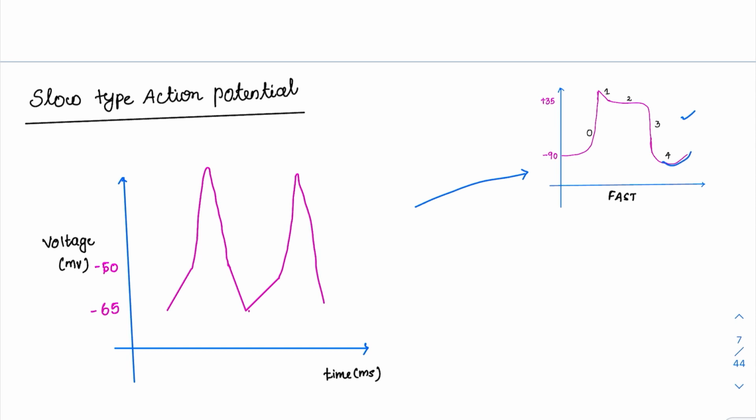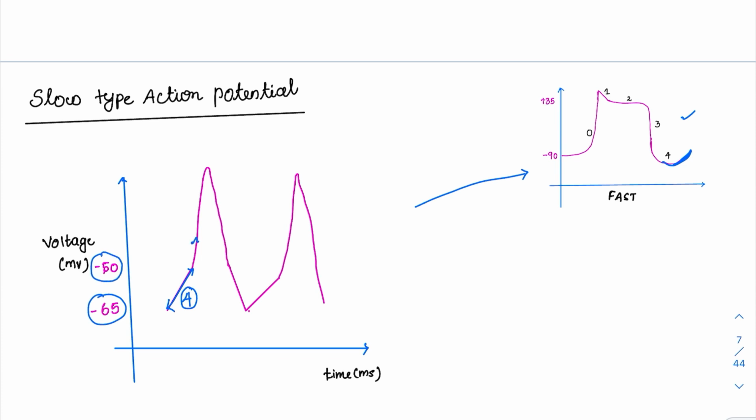So this maintaining of the RMP is seen here also. So what is this phase? This phase is nothing but phase 4. It is a little different from the fast action potential. And what is the RMP here? Minus 65 we have written because the SA node is between minus 65 to minus 50. It is a fluctuating RMP.